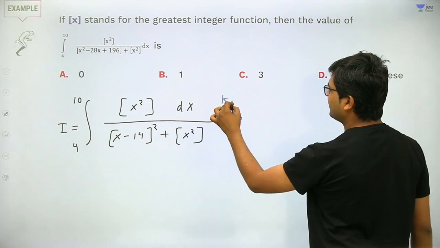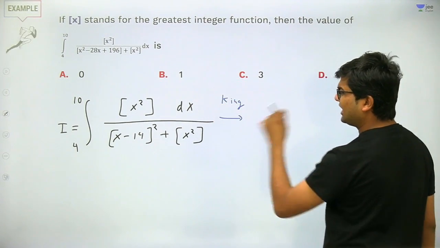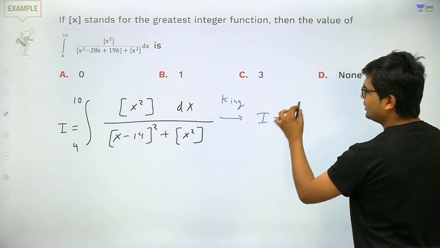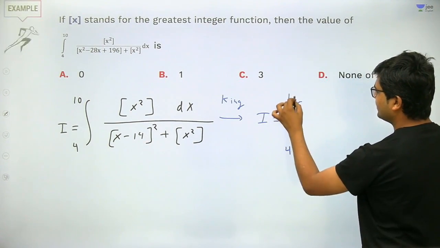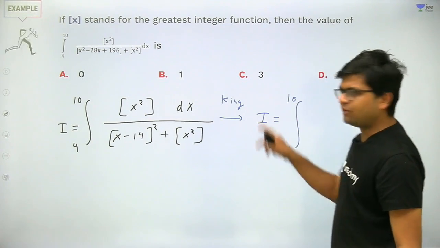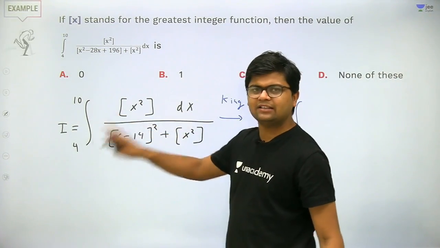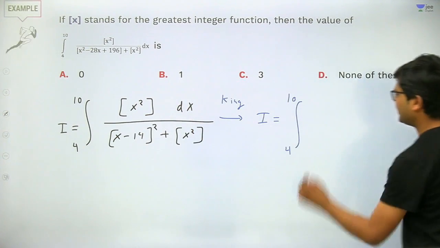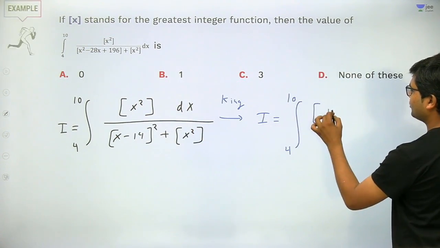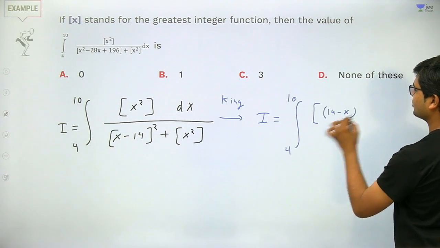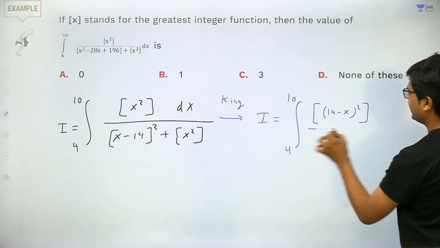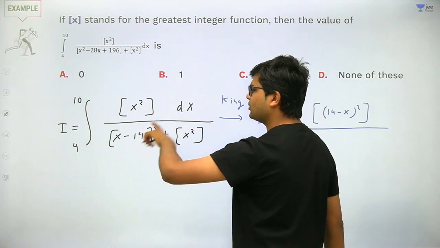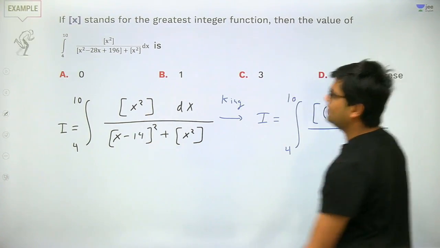I am applying the king property, and this I will again become the integral from 4 to 10, and in place of x I can write 14 minus x. That is the king property, sum of limits minus x. So this numerator will become greatest integer of 14 minus x whole square, divided by, 14 minus x minus 14, 14 and 14 cancel.